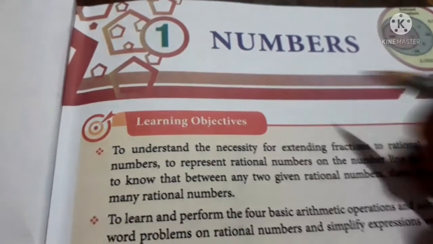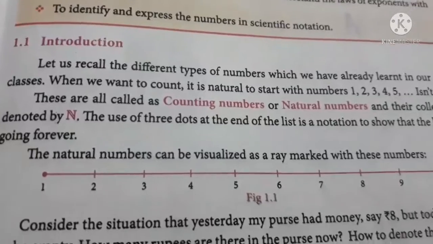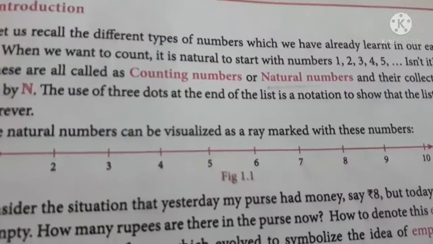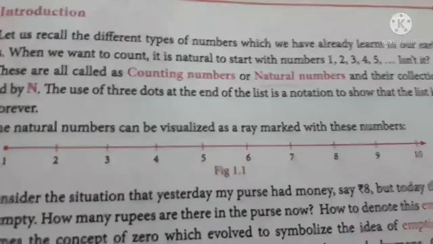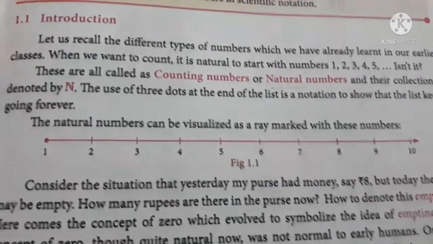Okay, the first chapter is numbers. When we see the introduction, we can see a very highlighted word which is natural numbers. You already know what natural numbers are. Natural numbers start from 1 and go on till infinity.